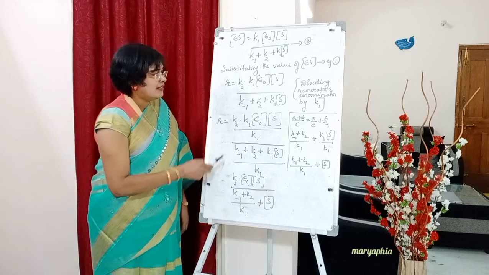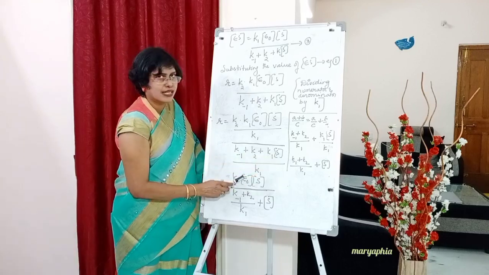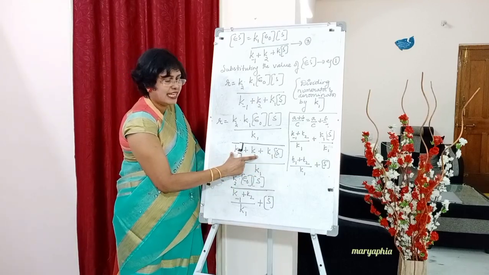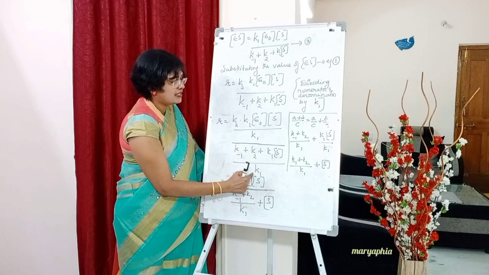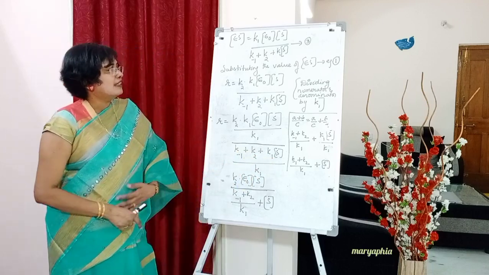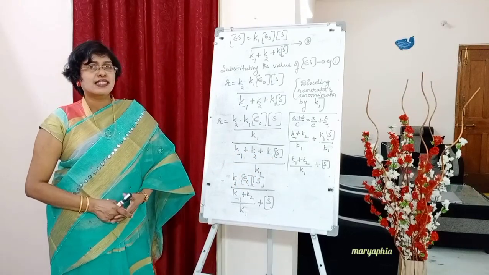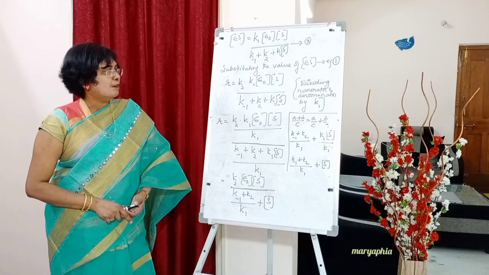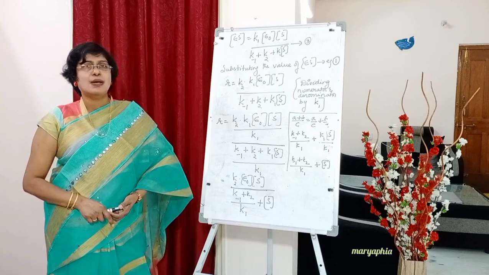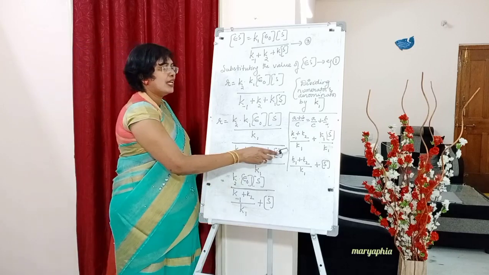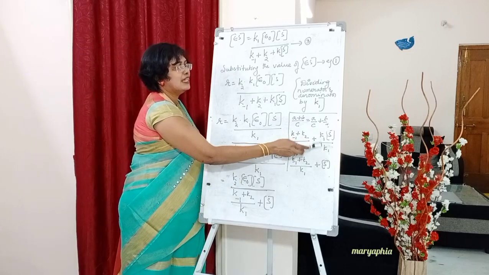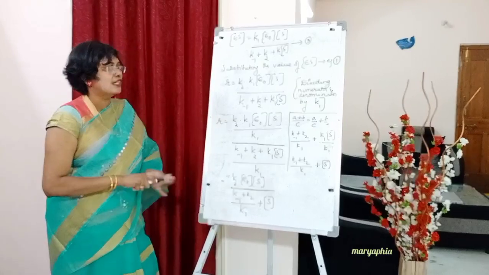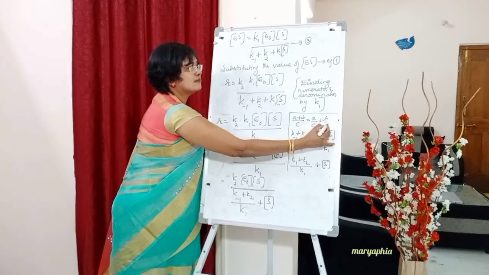So now applying that to this portion, students. Consider this as A, so A plus B by C. I have written that also for your sake: K minus 1 plus K2 by K1 plus K1 into S concentration by K1. Here we cannot do anything to the first term, but in the second K1 gets cancelled. So what remains, students?